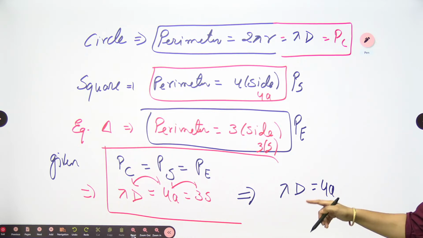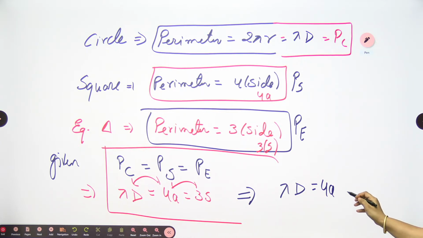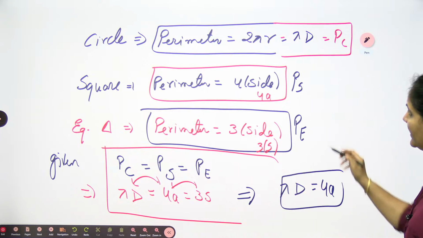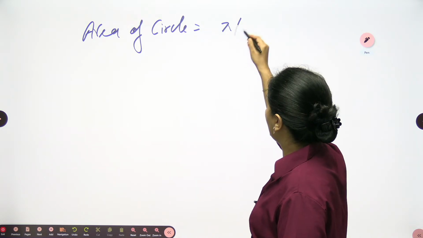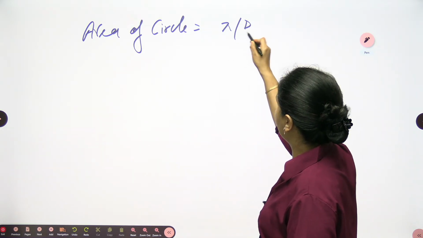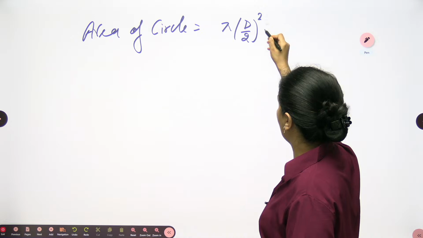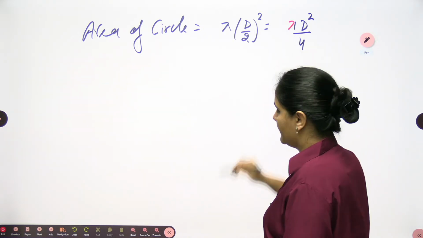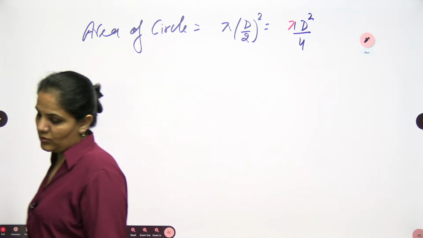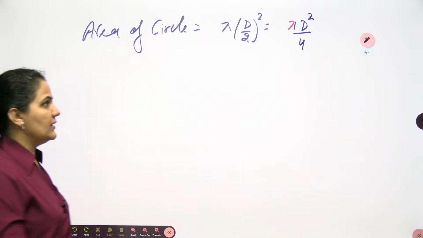Pi into d is equal to 4a. I want to use this relation here. If I want to write the area in terms of the diameter, it should be pi into d by 2 whole square, which I can write as pi d square by 4, or 1 by 4 into pi into d square.